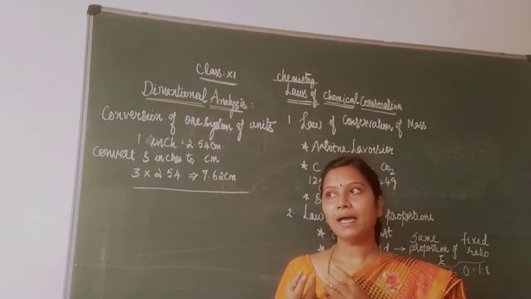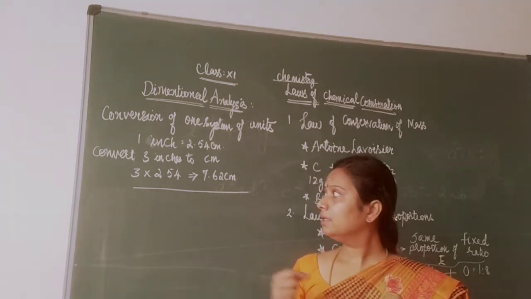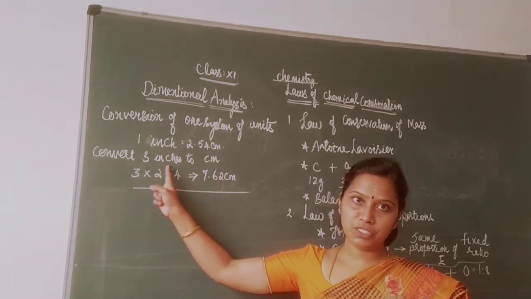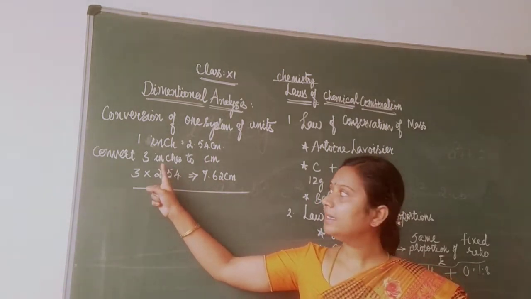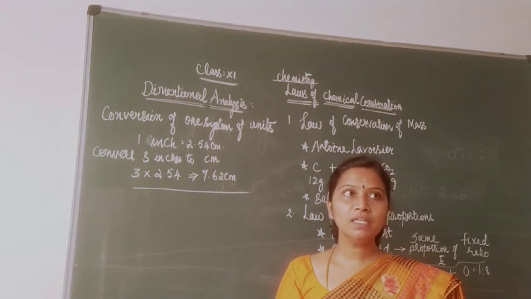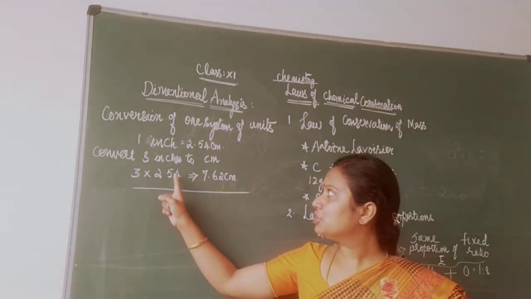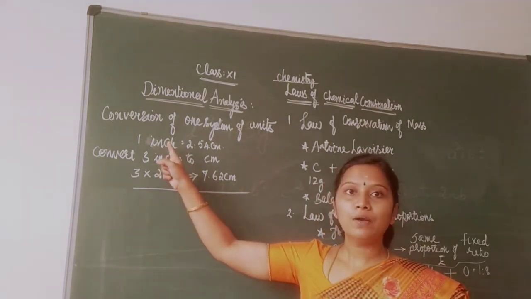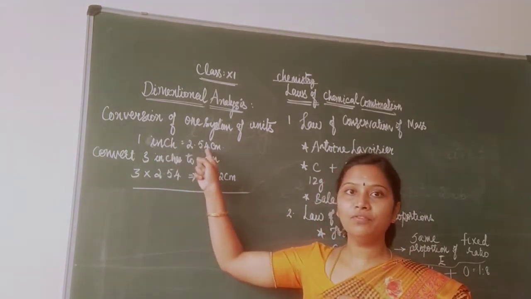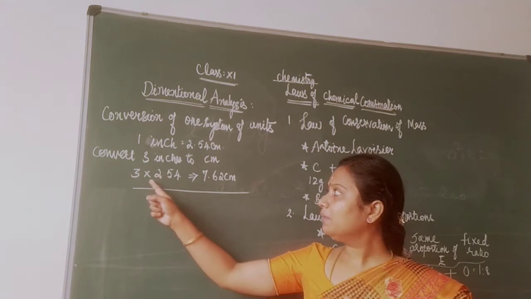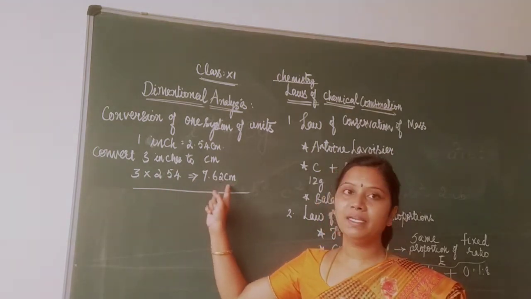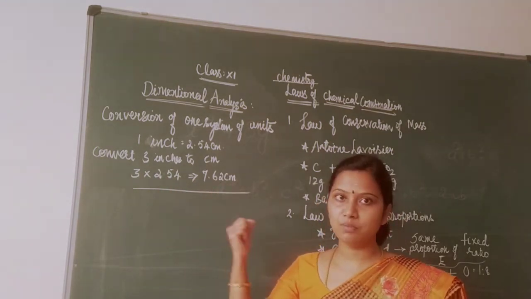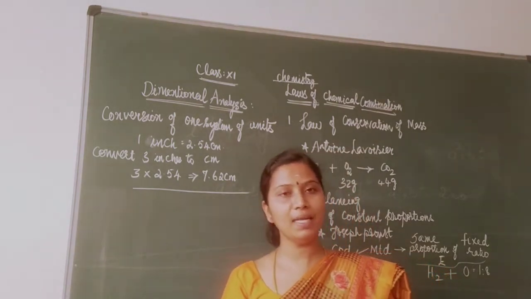Example, say I have a metal rod whose length is 3 inches. What is the length of the metal rod? It is 3 inches. My objective is to convert the inch to centimeter. So what should I do? Apply the formula where 1 inch is equal to 2.54 centimeter. So multiply 3 into 2.54, and I will get the answer expressed in centimeter. So this is called dimensional analysis.